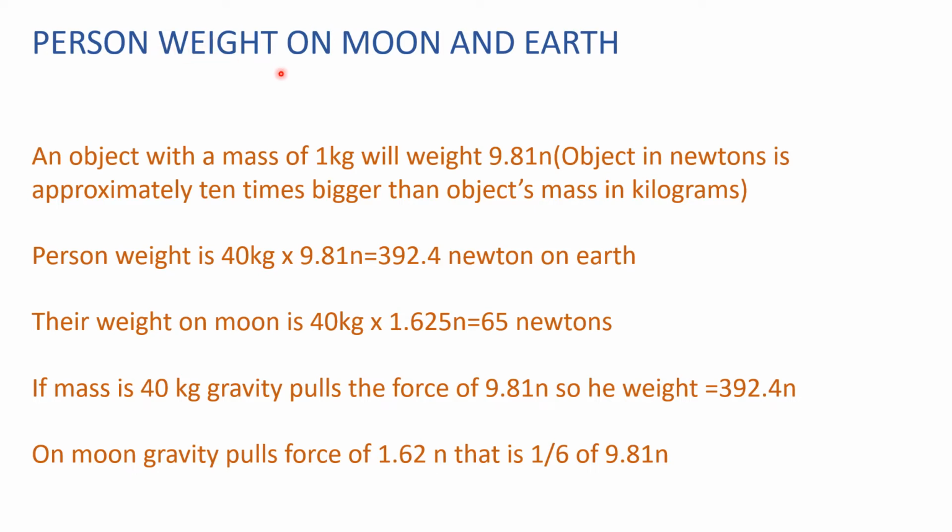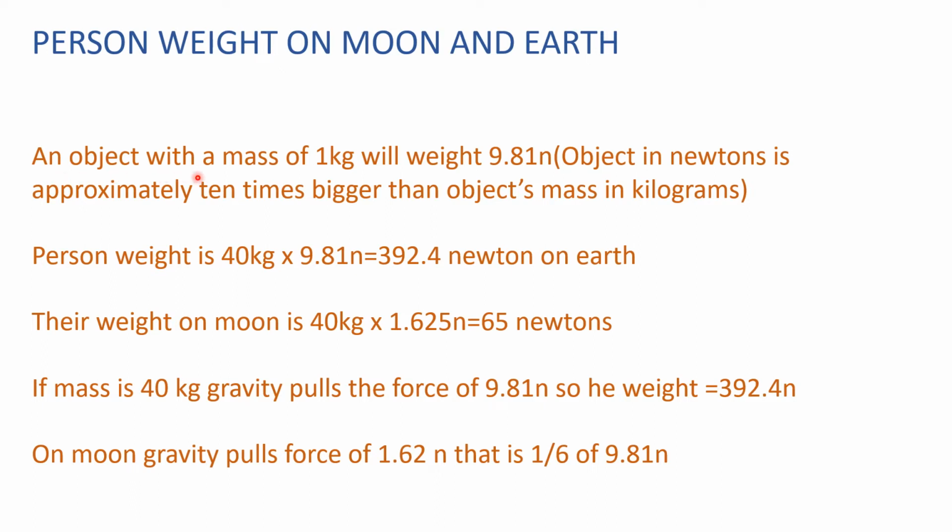So this is the weight on the earth, and the weight on the moon is 40 kg, that is mass, and 1.625. From where does 1.625 come? We said that the gravity on the moon is 1 by 6th of that of the earth. We explained in the previous slide. So the gravity on the earth is 9.8, and if we multiply it by 1 by 6, then that comes to 1.625.